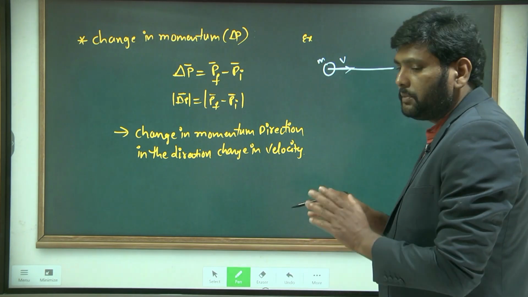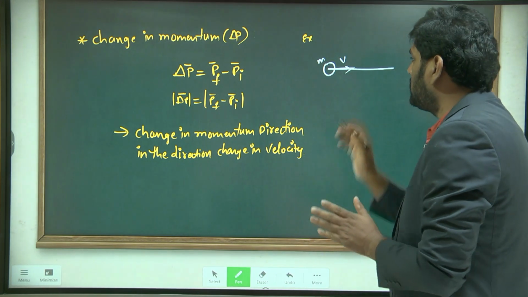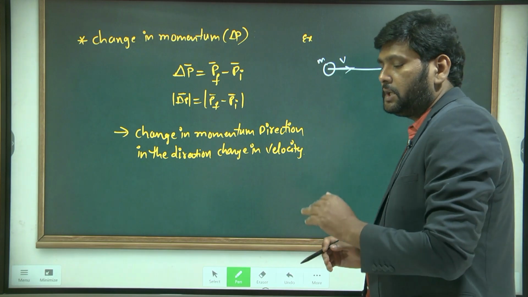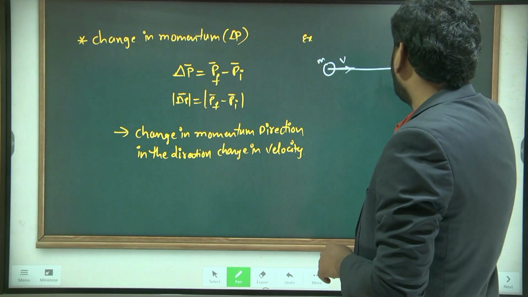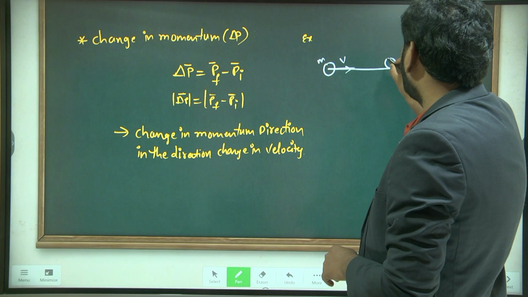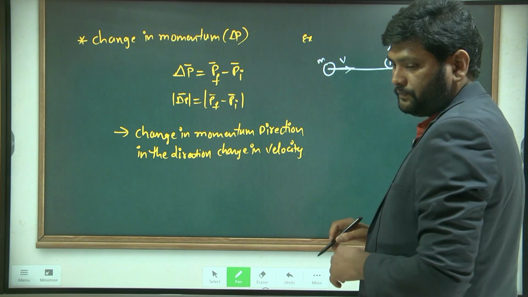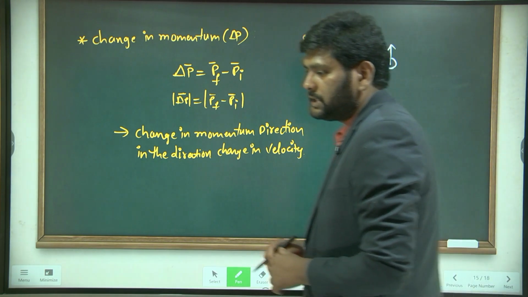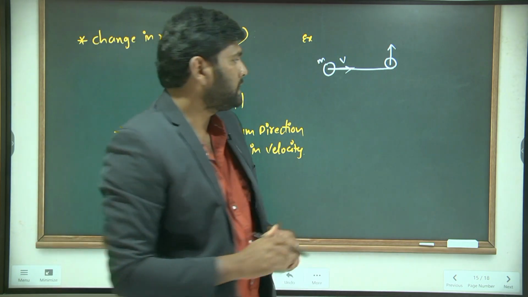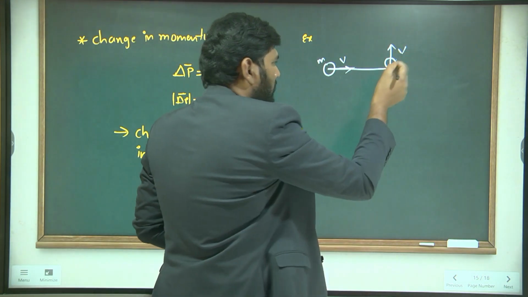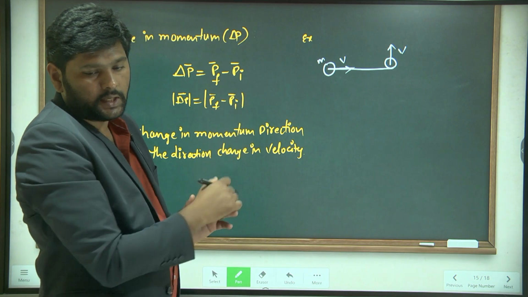For some time, it travels with constant velocity in the east direction with mass m. Suddenly, it changes its direction towards north, with the same velocity, same body.